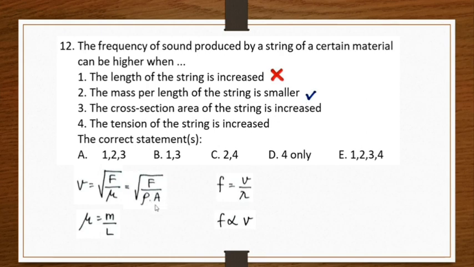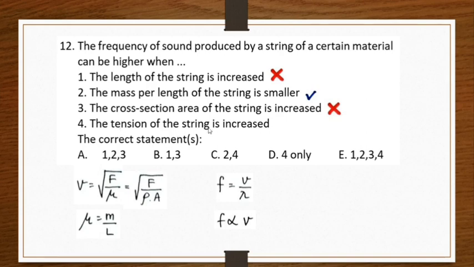When the cross-section area, this A, is increased, then what happens to V? Because it is inversely proportional to the square root of area, then V will decrease when A is increased. When V decreases, then frequency will also be lower. It will decrease. So this is incorrect.